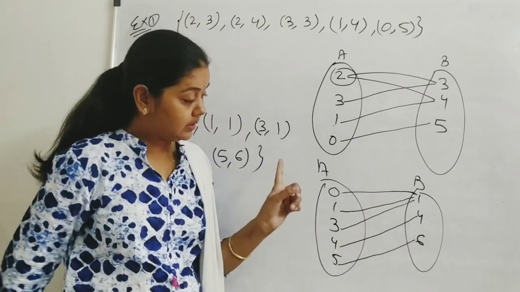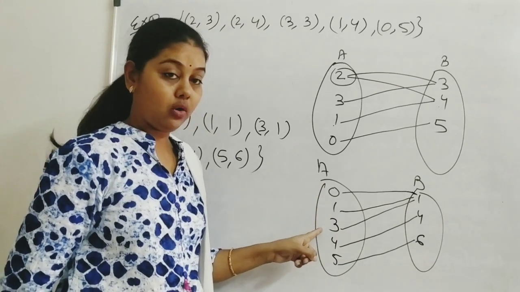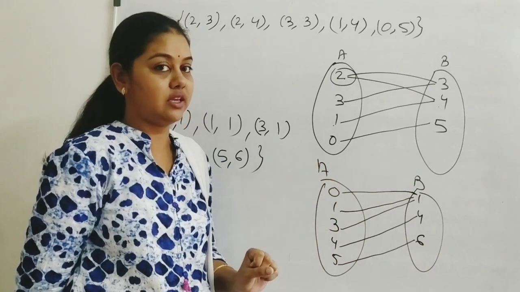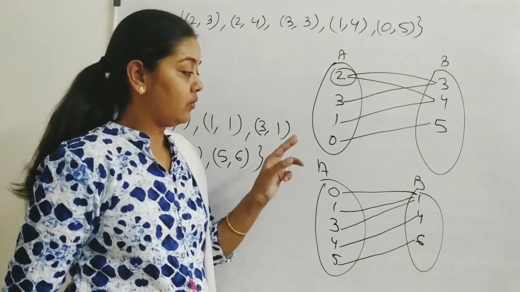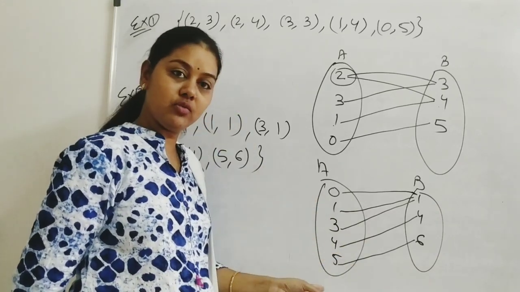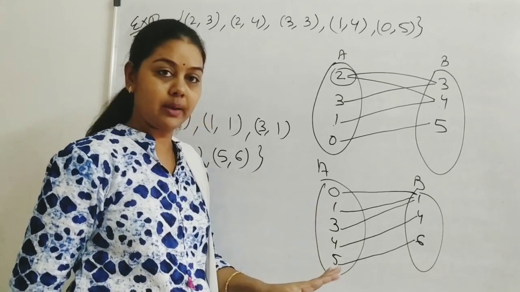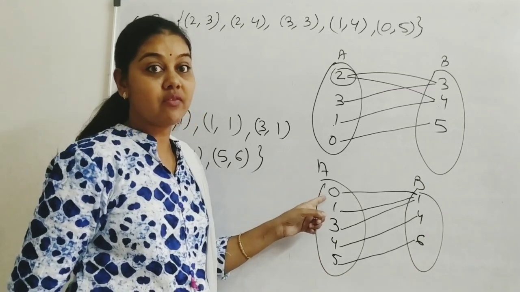Look here, in this case 0, 1, 3 are all having the same image, but I am saying again and again, we don't have a problem with this concept. We should check only this: every element of A is having an image, right? There is no element remaining. And secondly, one element is having one image.